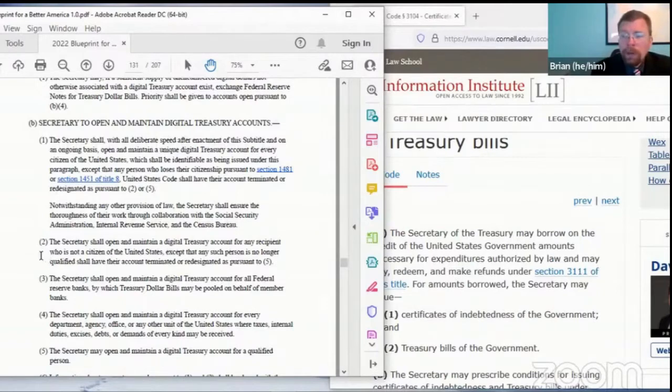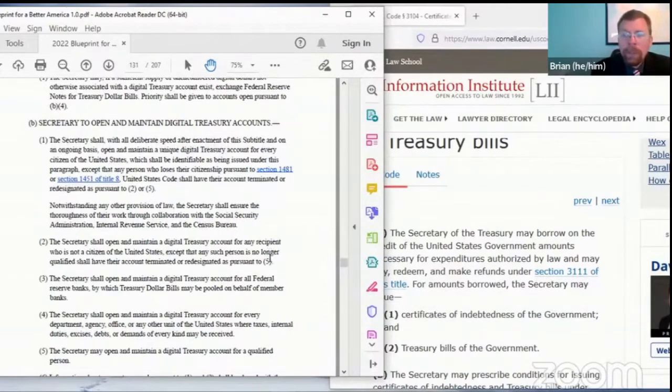B2 accounts will be opened for any recipient from the American Union Jobs Program who is not a citizen of the United States. And this comes up when children who are citizens will receive, or on their behalf will be issued, $100 a week, their portion of universal basic income. However, if they're children, it needs to go to a parent or guardian.